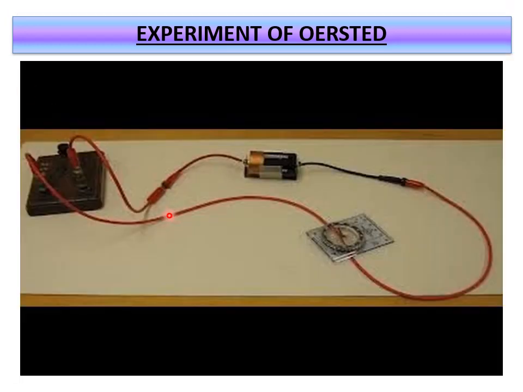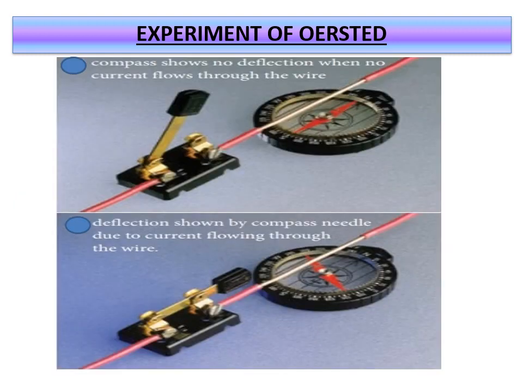So children, this is the experimental setup for Oersted's experiment. This is your source, this is your key, these are the connecting wires, or you can take a copper wire, and this is your magnetic compass. A few more observations you can see during the Oersted experiment. This is the condition when the circuit is off, that is, when the current is not flowing.